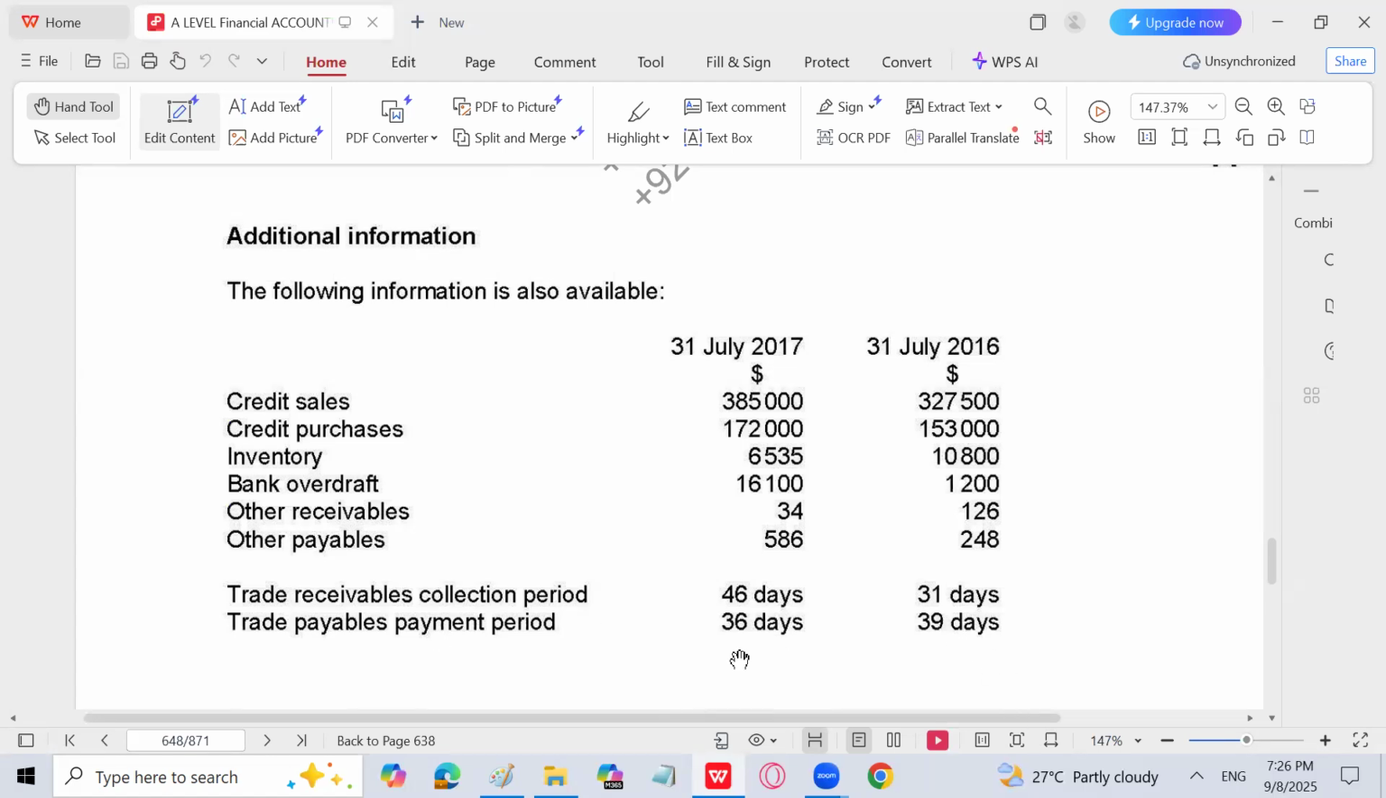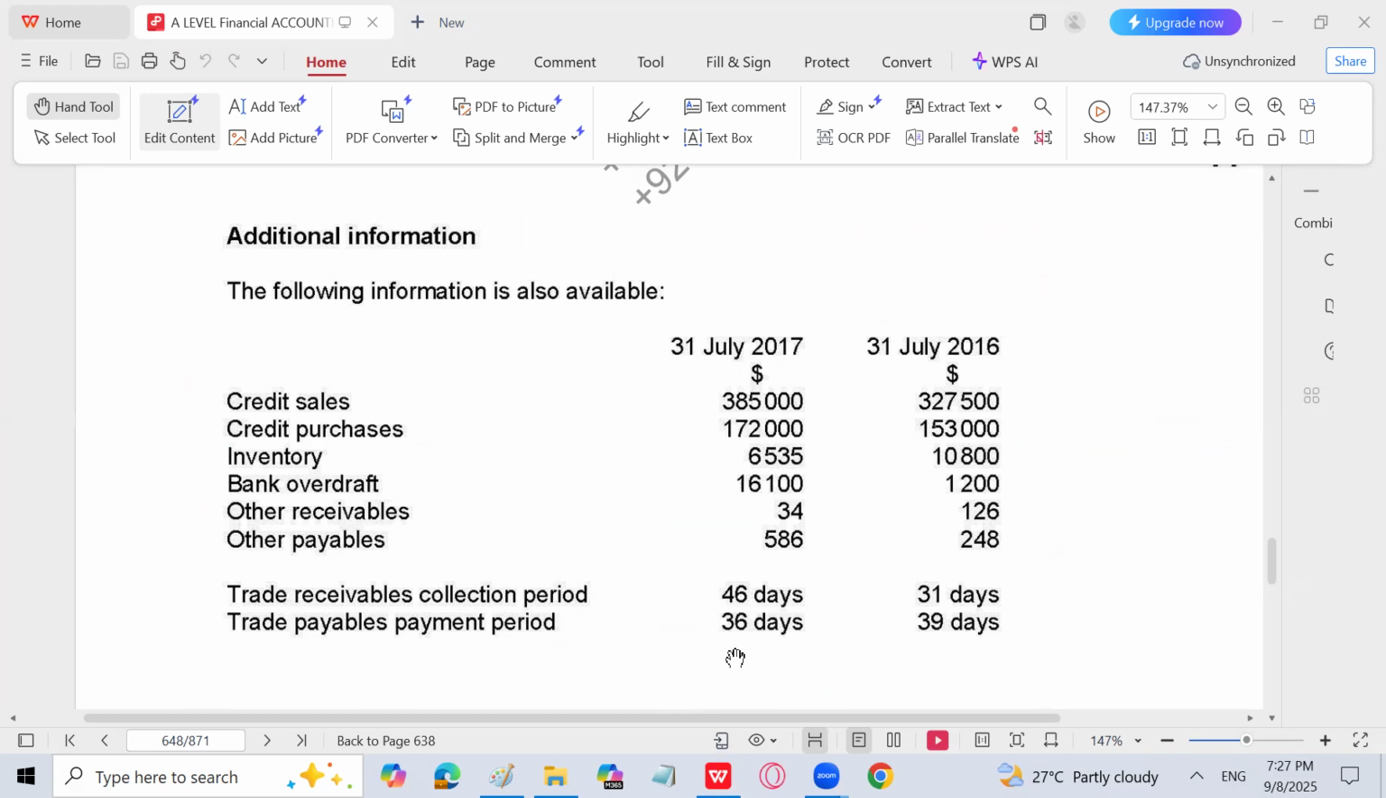So remember that we always find it good to collect the amount from trade receivable quickly. It is always better to collect the amount from trade receivables early. So trade receivable collection period is 31 days in 2016 and it has reached 46 days. So that is not good, because we are taking more time to collect from our customers, which is not good for the business. Trade payment period ratio should be high. It was 39 days. Now it has decreased to 36 days. That is also not good, because we are making the payment early to our trade payables.